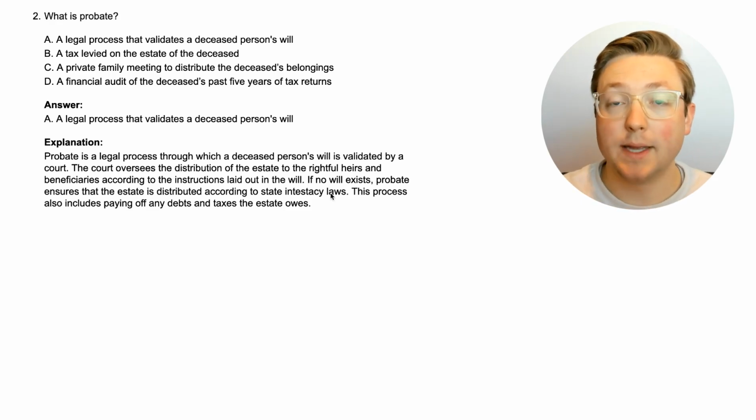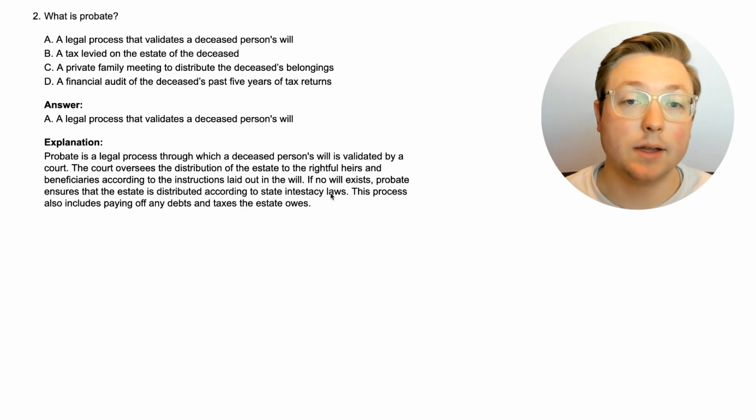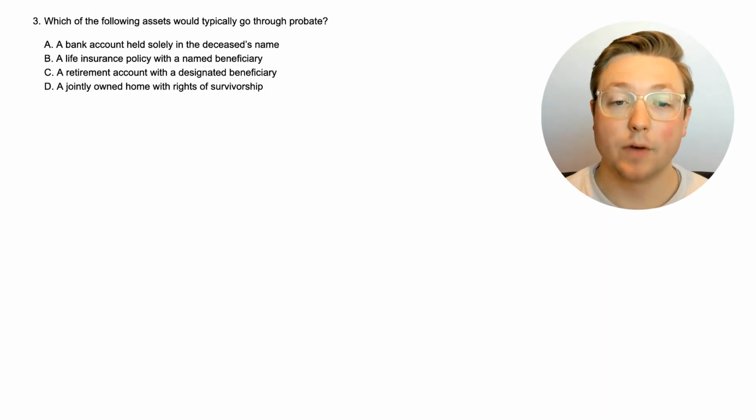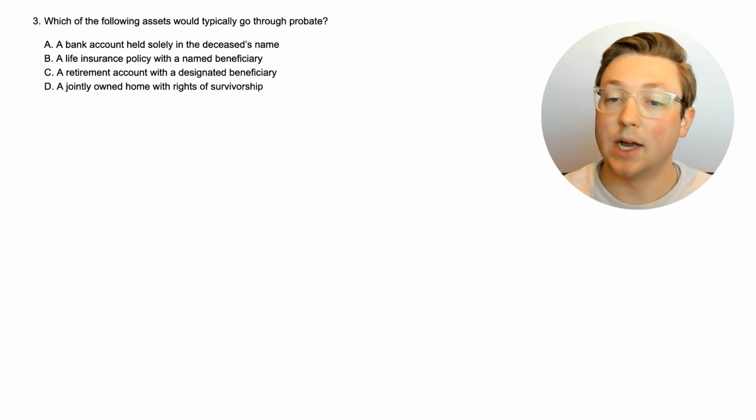But yeah, probate is basically the process of figuring out where stuff is supposed to go legally, and it's a court ruling and different things like that. Okay, let's go to the next question. Okay, here is question 3. Which of the following assets would typically go through probate? So we just learned what probate is. Now we're trying to learn what assets typically go through probate.